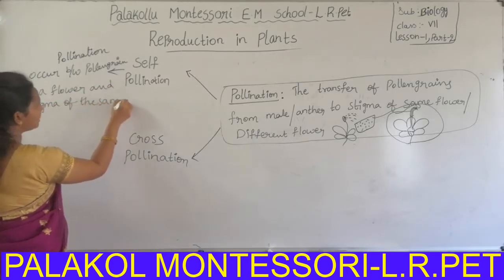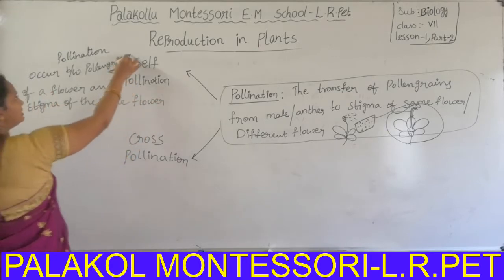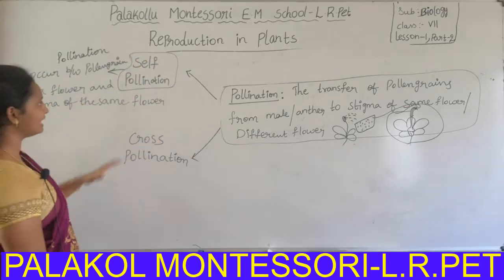Stigma of the same flower is called self-pollination.